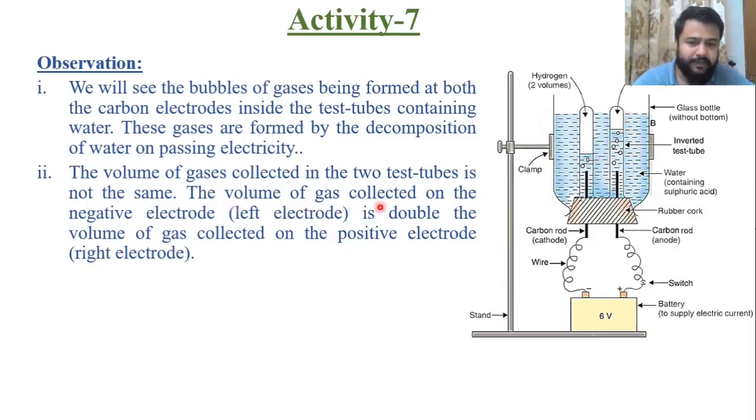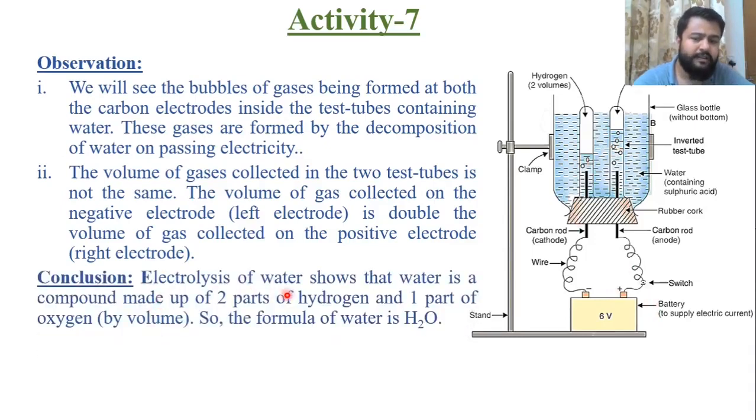We can say that the volume of the gas collected on the negative electrode, that is the left electrode, is double to that of the volume at the positive electrode. So at the positive electrode it is double, and at the negative one it is half. That is, at the right electrode it is double, on the left electrode it is half. So the conclusion is that electrolysis of water shows that water is made up of two parts of hydrogen and one part of oxygen by volume. So the formula of water is H2O.